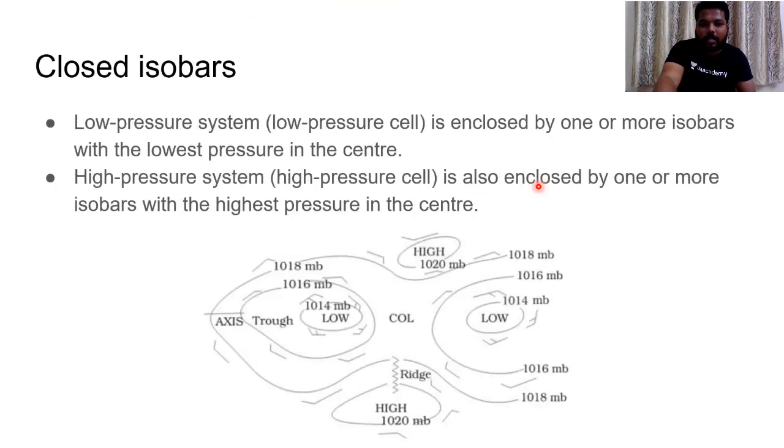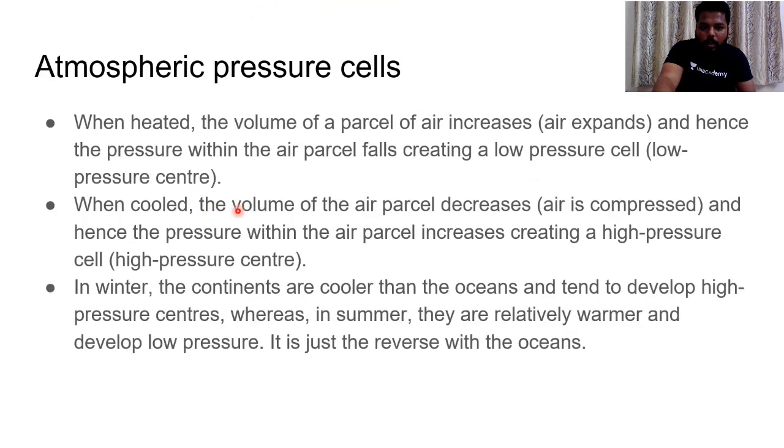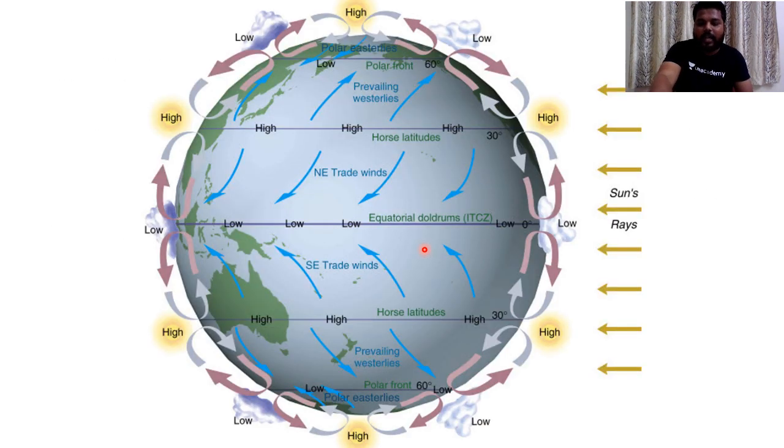And here in the first statement I have said, when cooled, the volume of the air parcel decreases, air is compressed, and hence the pressure within the air parcel increases, creating a high pressure cell. Hence, when the air is cooled down, it tends to descend onto the subtropical location. And as it descends there, we find a high pressure belt. Here they are called subtropical high pressure belts. In this region, we experience subtropical high pressure belts.